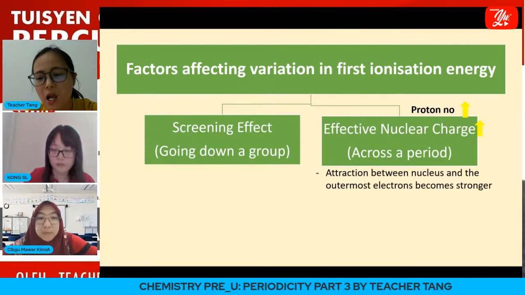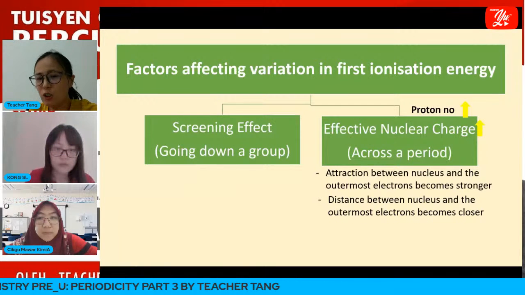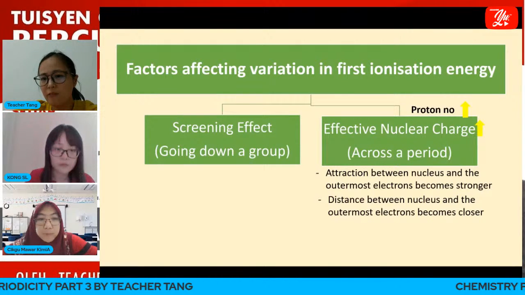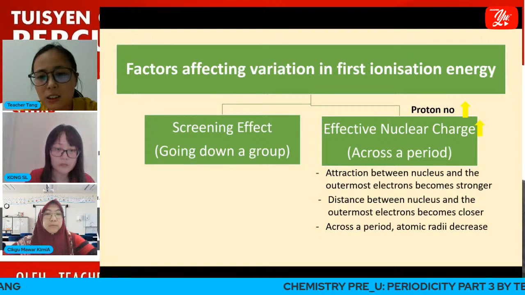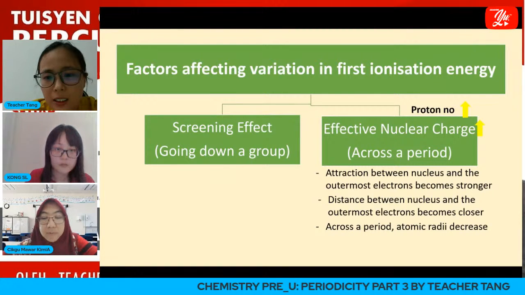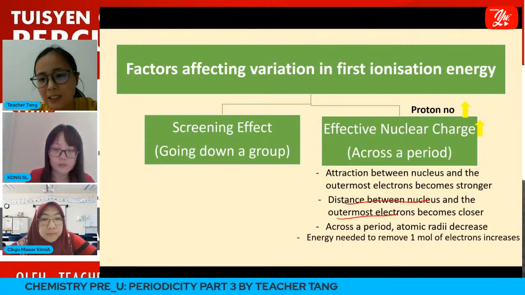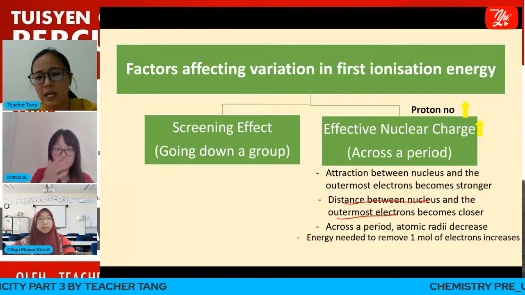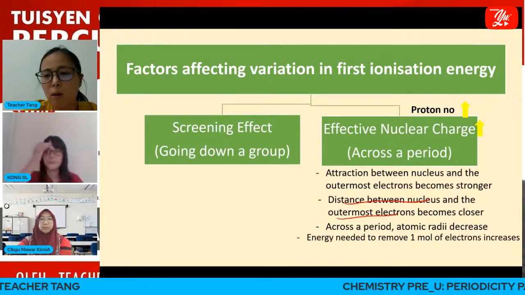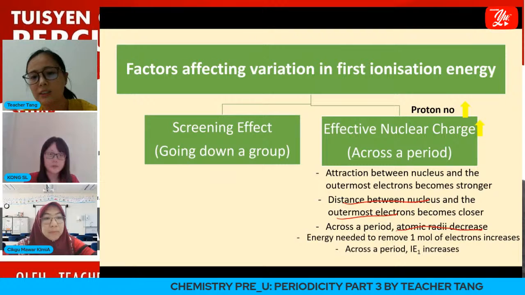So the attractive forces by the nucleus on the valence electron become stronger across the period, and this causes the distance between the nucleus and the outermost shell's electrons to become closer, and this causes the atomic radii to decrease across the period.